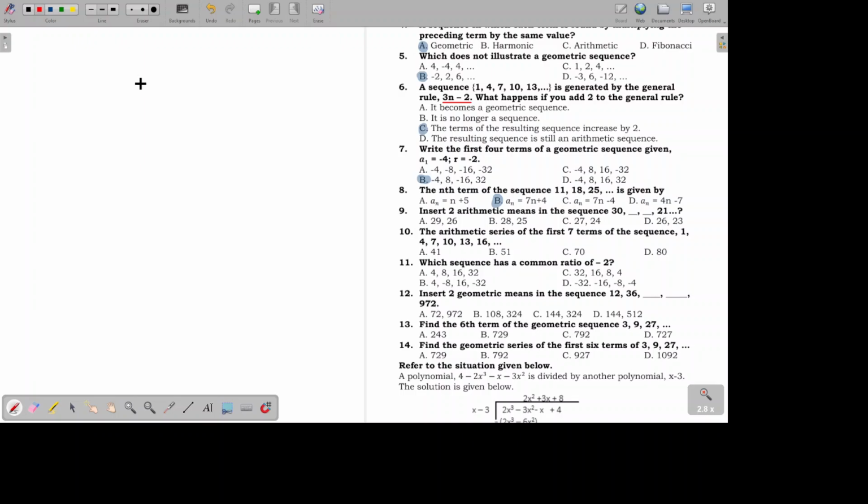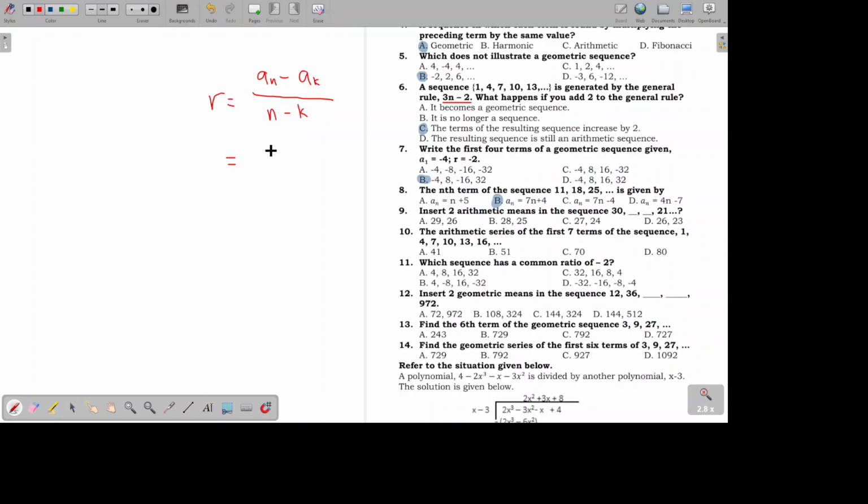But just in case you will need to go through the formula, you will have to find R by subtracting the nth term by the kth term. Yung kth term is yung mas naunang term na alam mo. Tapos n minus k. Bakit ganyan? Kasi, di ba, pag pinag-minus mo ito, malalaman mo yung diferensya nila. And yung differential nila is based sa kung ano yung minus. Okay, so, kung ilan na yung na-add mo sa kanila.